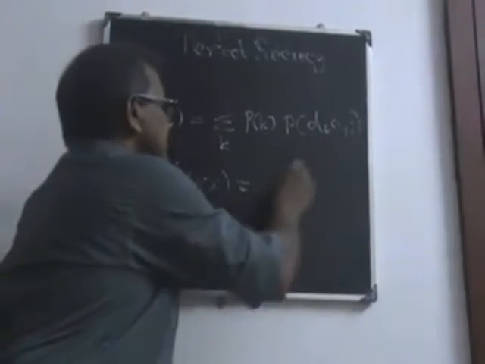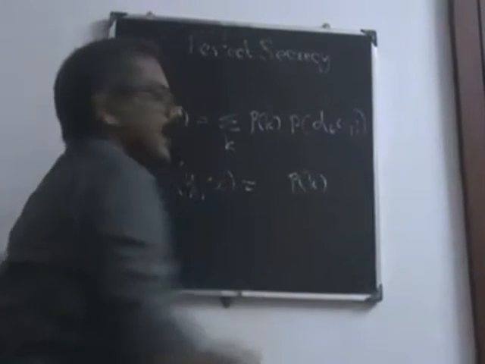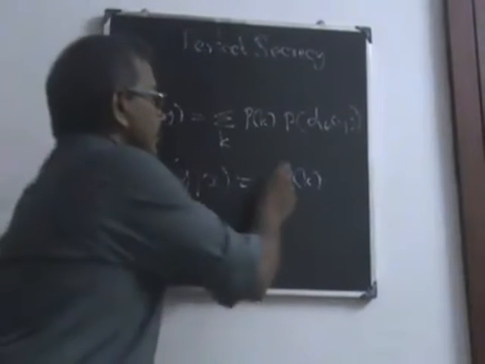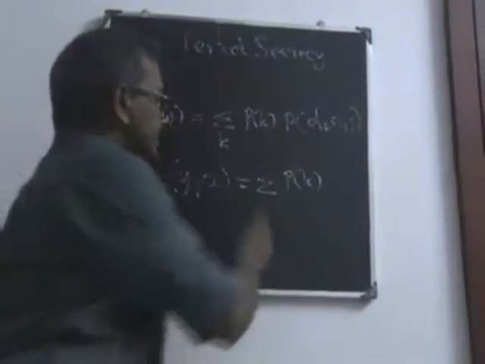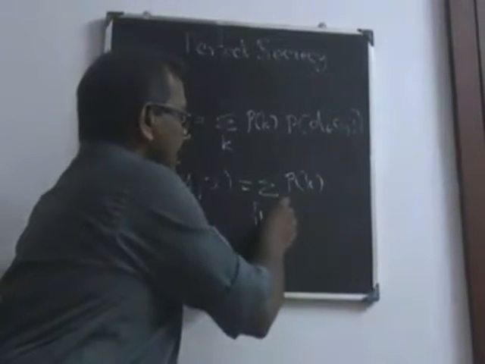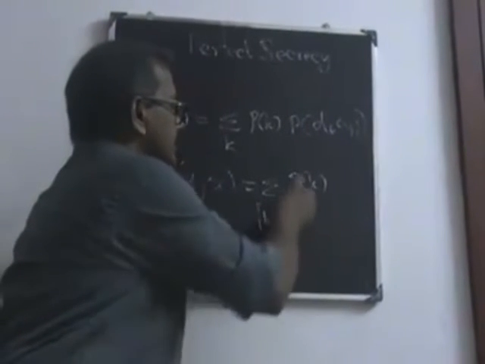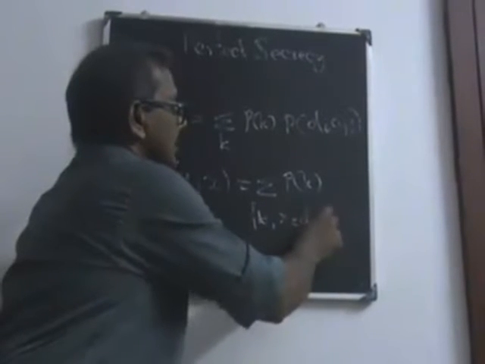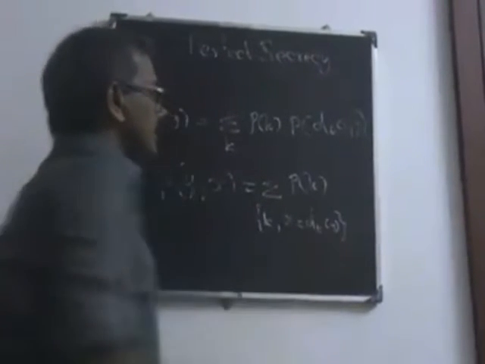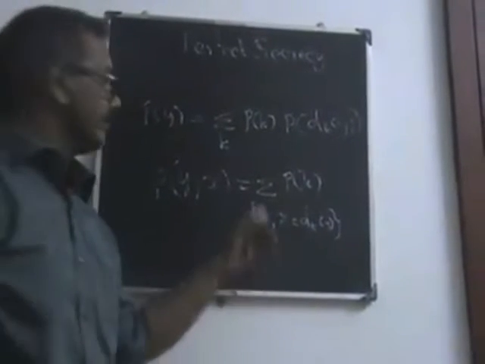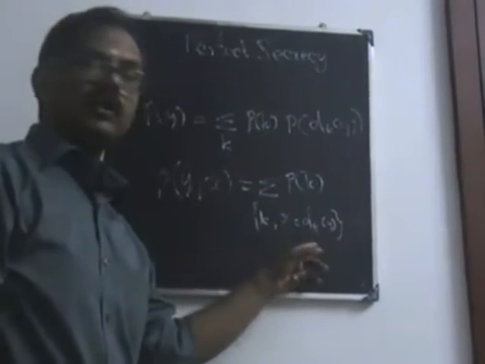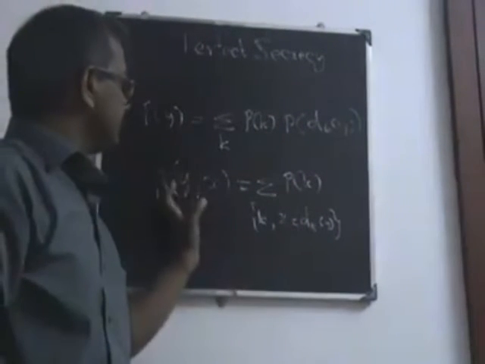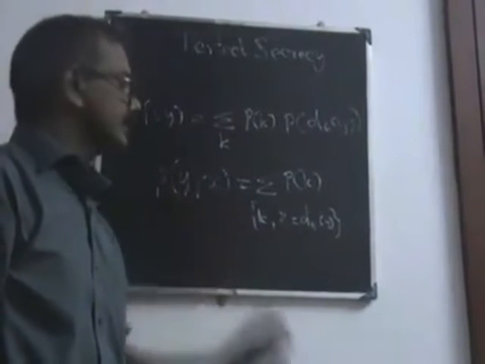Therefore, this probability is equal to the probability of k. But once again, there are several possible choices, so we put a sigma varying over k such that x is equal to d_K of y, the corresponding plain text which leads to y. For whatever key we used, that probability we are considering. Therefore, this is the probability of y given x.